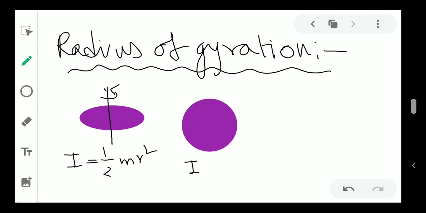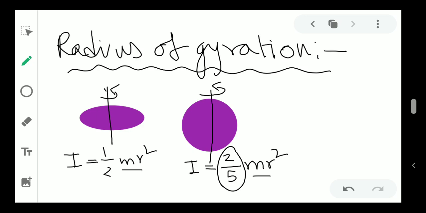I for a sphere is 2 by 3 mr square. Sorry, I think 2 by 5. Yeah, 2 by 5 mr square. I also have to remember it. Okay, so that means you can see that mr square is there, but this thing is changing, right? So there is a system where we can take all these things in such a way so that there is a general formula.